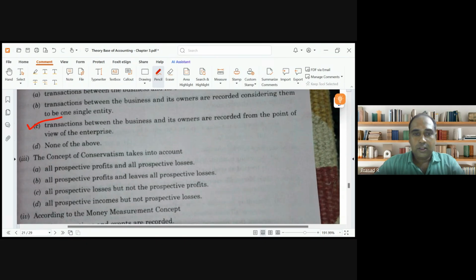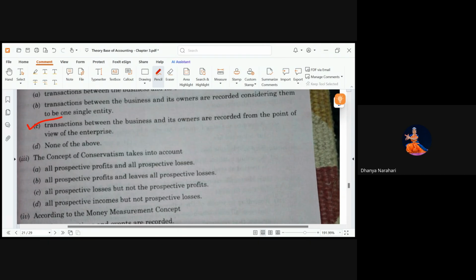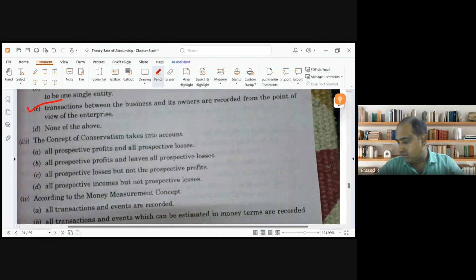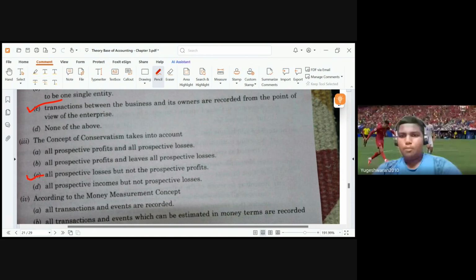C. See, the concept of conservatism. Remember, don't look at the answer. Remember, conservatism means record all, anticipate all losses, but don't record any gain. So which option is correct? Option C, sir.